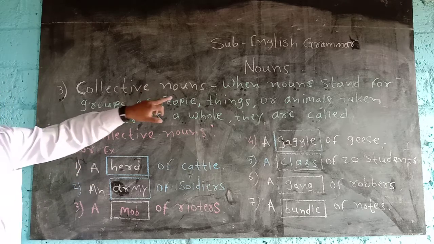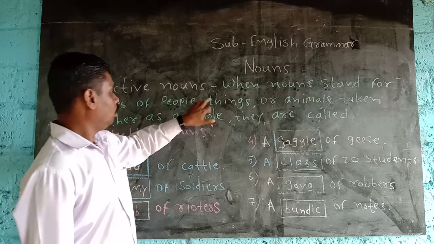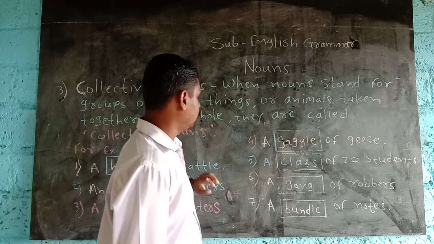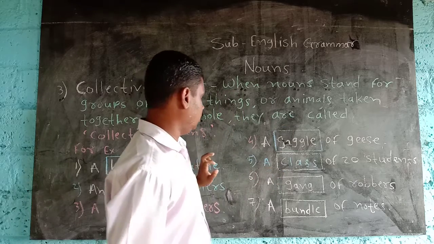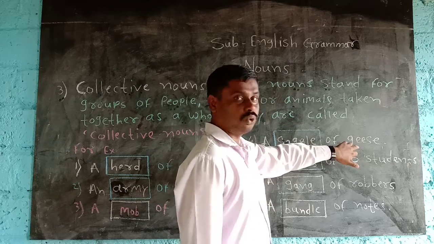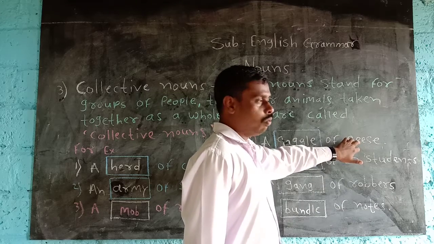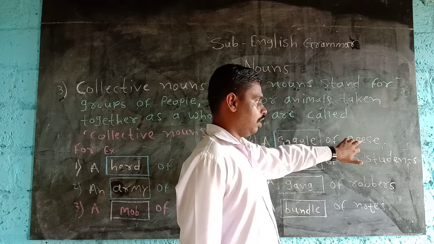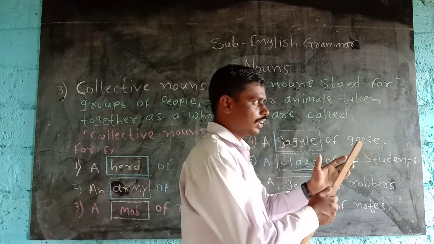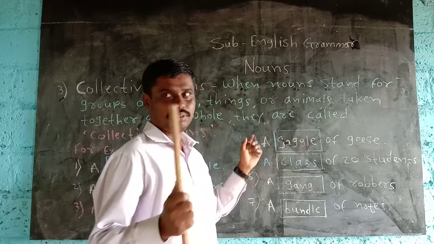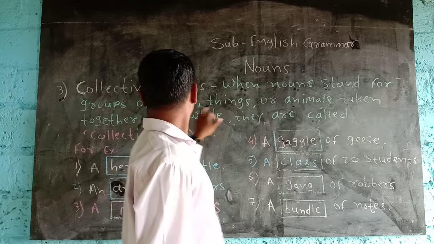When nouns stand for groups of people, mob; groups of things, class; groups of animals, herd. Gaggle: goose, geese. Geese is the plural form of goose. A goose is a bird, and when many birds come together, we call it a gaggle. So gaggle is a collective noun.